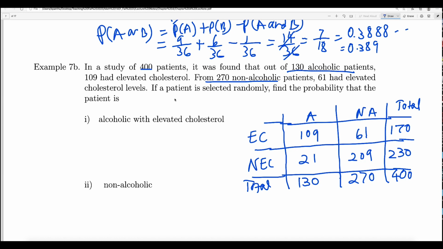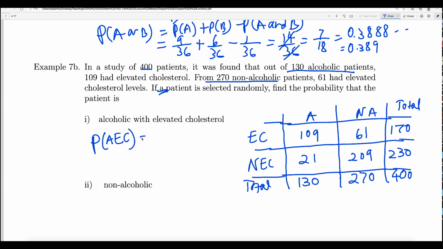It says, if one patient is selected randomly, find the probability that the patient is alcoholic with elevated cholesterol. So alcoholic with elevated cholesterol means it should be alcoholic and it should have elevated cholesterol. How many are there? Alcoholic and elevated cholesterol is 109, right? You can write A and EC here, or whatever you want to denote there.